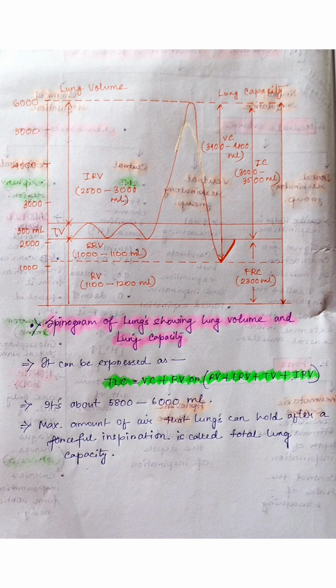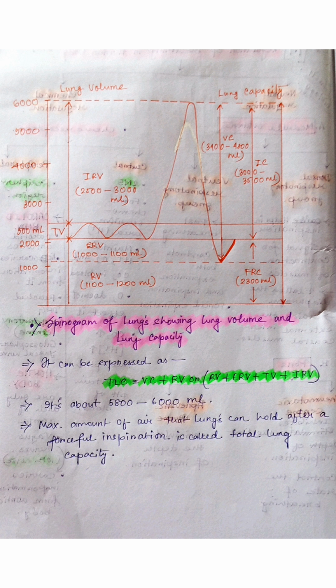Next, look at the graph. It is very important for the exam. It is the spirogram of the lungs, showing lung volume and lung capacity. You may write that the graph shows the lung volumes and capacities. Different ranges are provided here. You may take it down as a note. Also some points are mentioned below. Let's discuss those points.